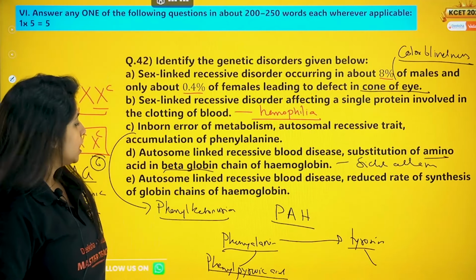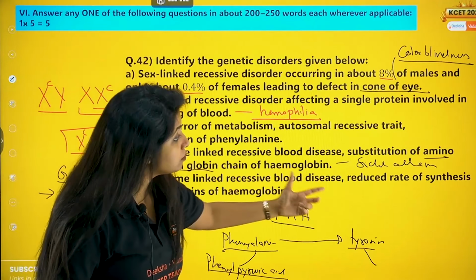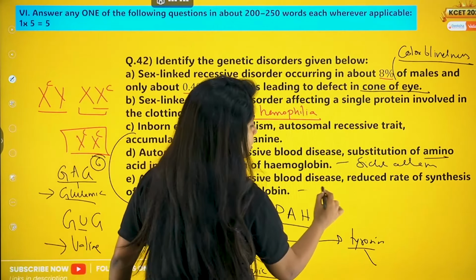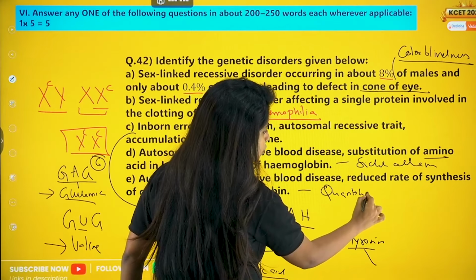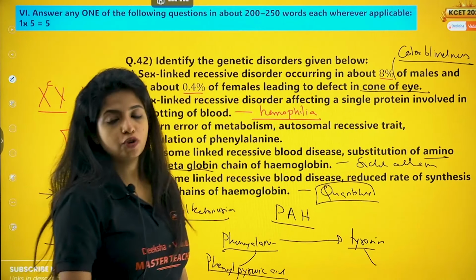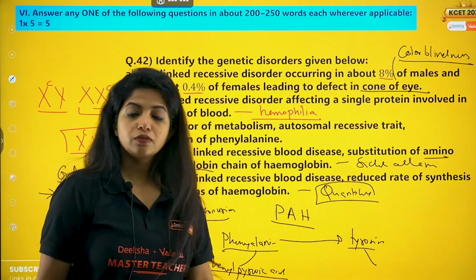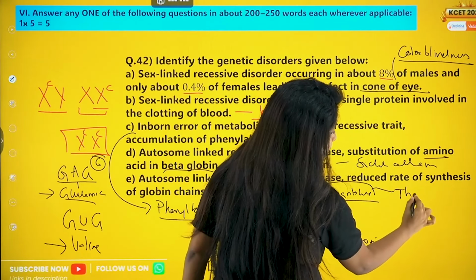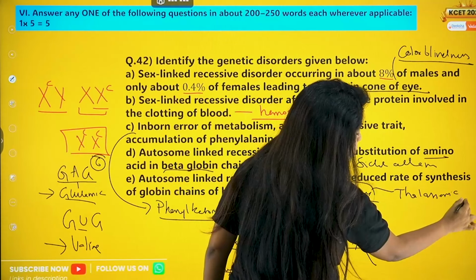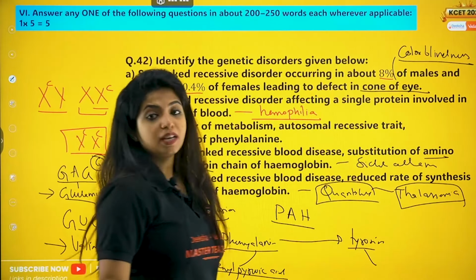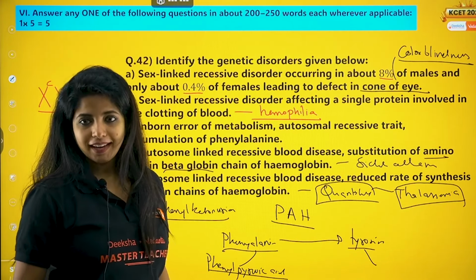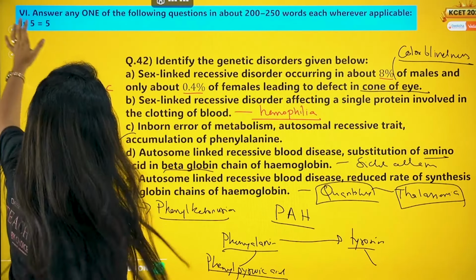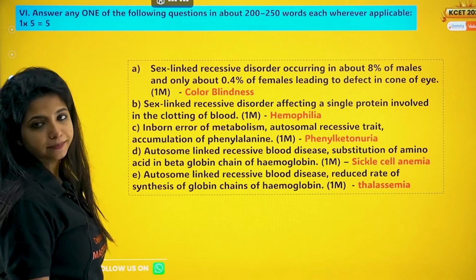Quality is being affected. Now, autosome linked recessive blood disorder, reduced rate of synthesis of globin chains of hemoglobin. Reduced rate means you're talking about quantity. If some gene is mutated, which is why enough amount of beta globin chain or alpha globin chain is not being produced, my dear children, you are affecting the quantity, and over here the disease is thalassemia. Thalassemia is a quantitative blood disorder. Sickle cell anemia is a qualitative blood disorder, and hemophilia is also a blood disorder, but it is sex linked. Here both of them are autosome linked. So your answer for this question is this.